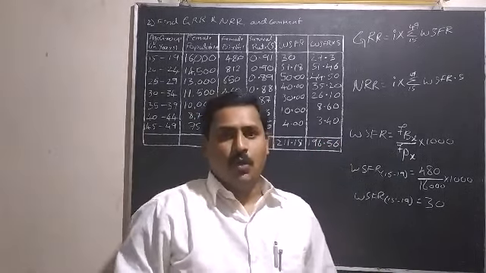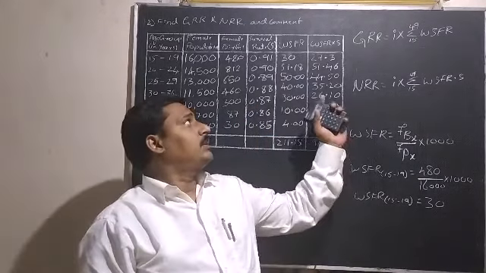So these are the totals for both the WSFR and S into WSFR columns.